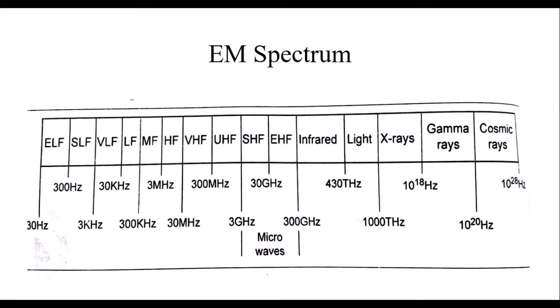In this we are going to classify the microwave range from 3 GHz to 300 GHz, which sometimes may be referred to as 300 MHz to 300 GHz, or generally it is given as 3 GHz to 300 GHz. Sometimes it may be referred to as 300 MHz to 300 GHz. It depends.